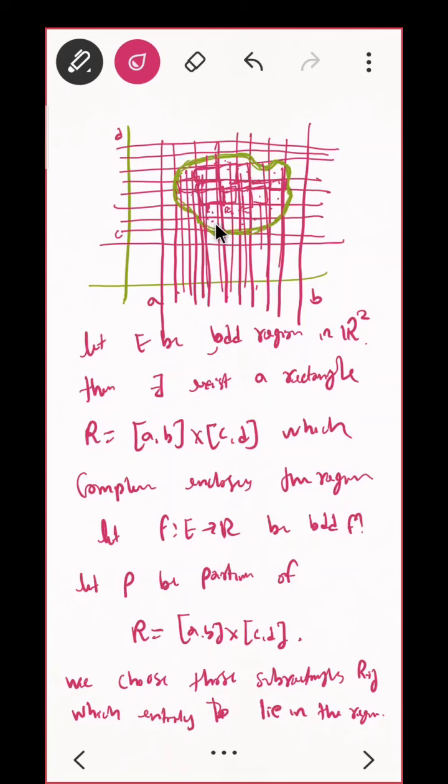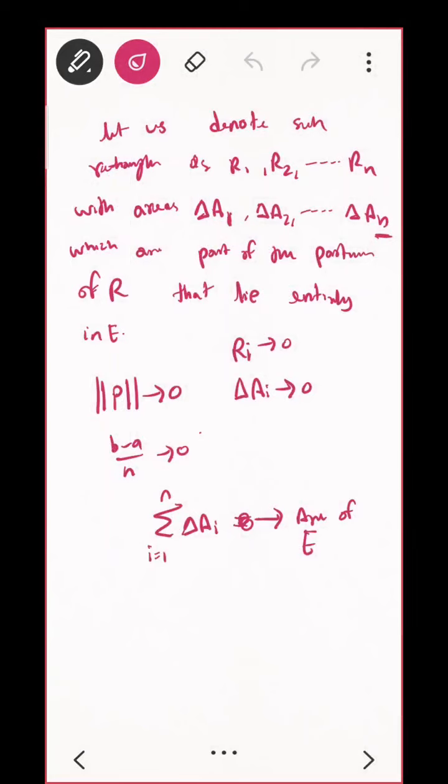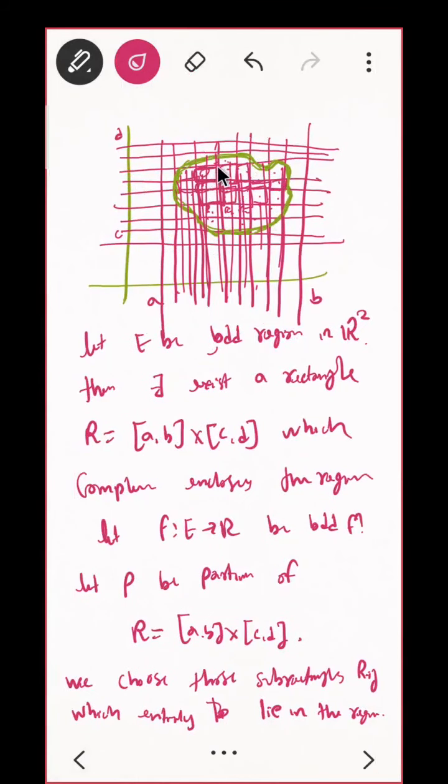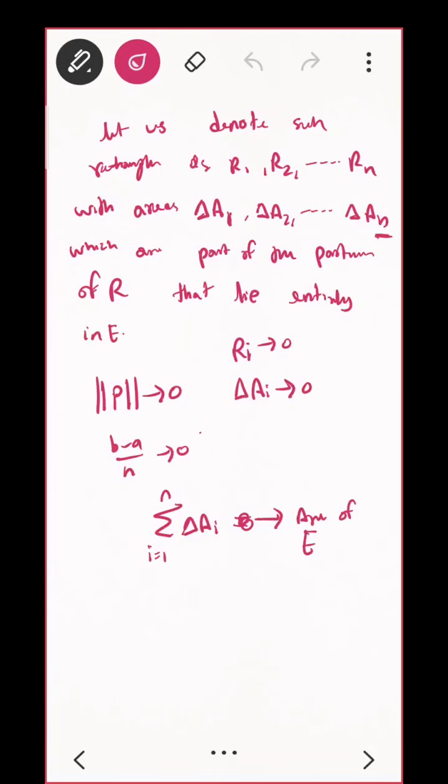See, the length of the point is going to 0. That is, you can say, the area of that circle. If you fill it with circles, then we need to just count the number of circles, and add all these circles, multiplying with the area of each circle, then I will get that. Similarly, I am counting there are n rectangles, finding the area of each rectangle and adding them, so I will get my bounded region, and that will tend to 0 because here delta ai is tending to 0.